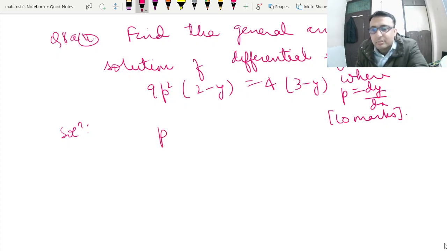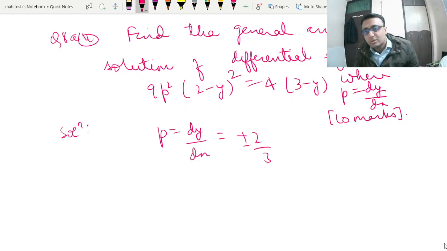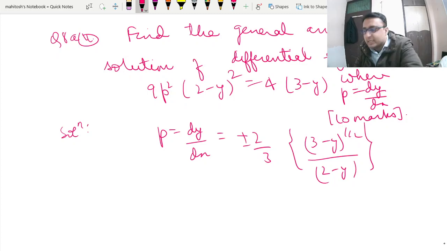So we can write p is equal to dy by dx. This is equal to plus minus 2 by 3, and this is your square given in the question. So this is your 3 minus y to the power half. Okay, so we can integrate it very well.